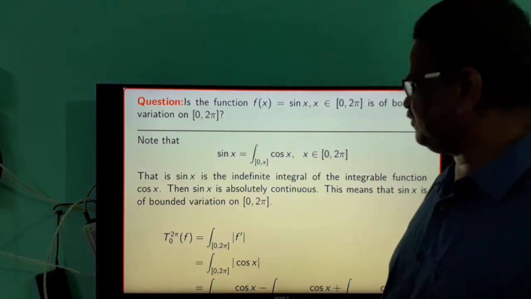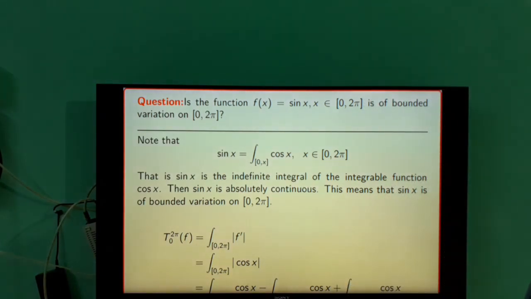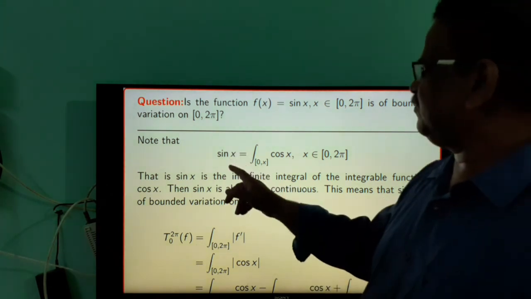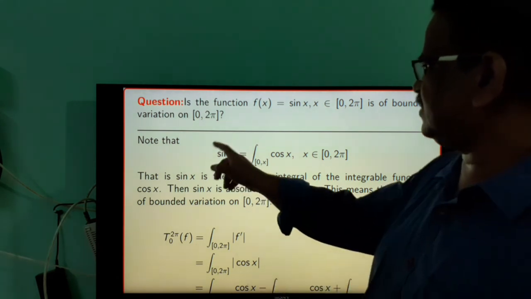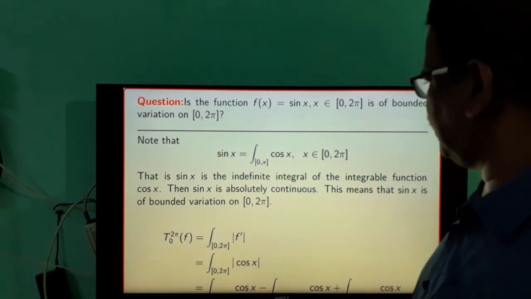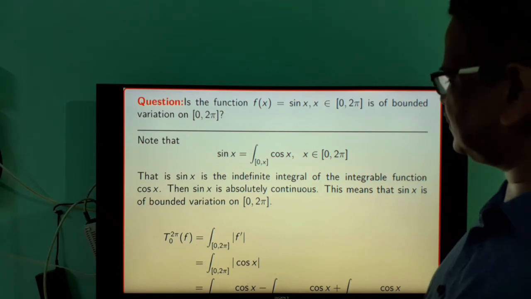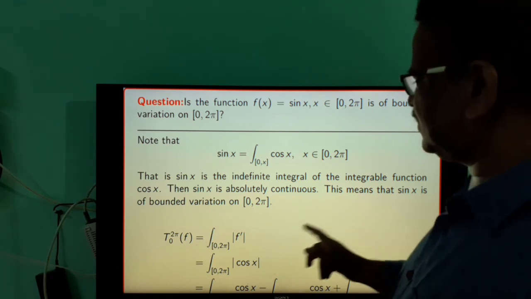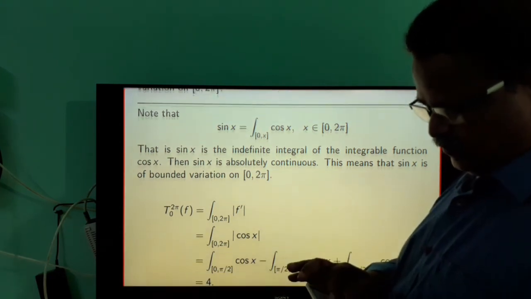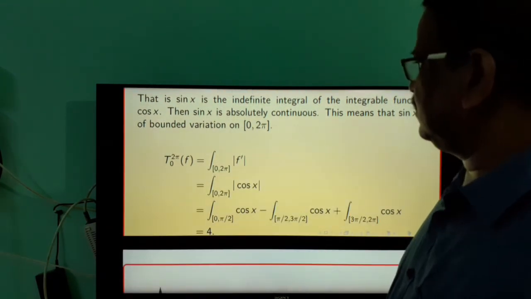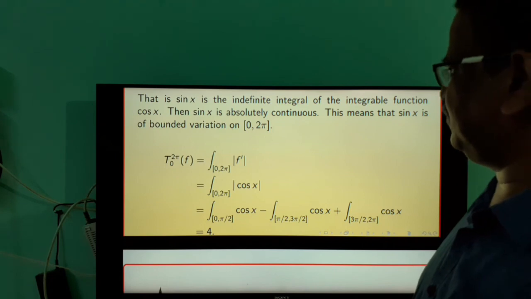But by the second fundamental theorem of Lebesgue integration, the indefinite integral is absolutely continuous. That is, the function sin x is absolutely continuous. And this means that the function sin x is of bounded variation on the interval [0,π]. Then what is the total variation of this function?